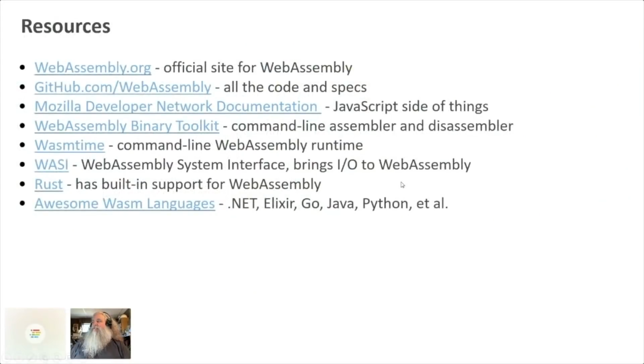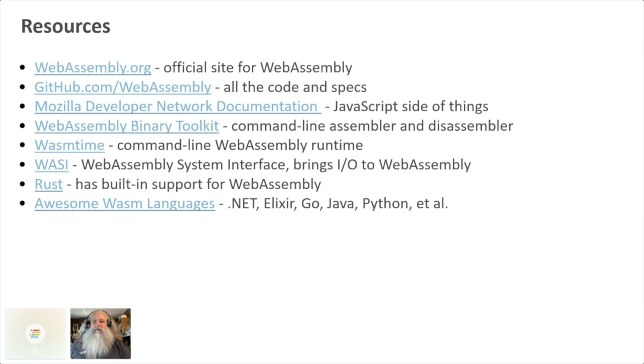Here's a good little list of resources to check out. WebAssembly.org and github.com/WebAssembly, that's the official stuff. Mozilla Developer Network has great documentation on using the WebAssembly JavaScript side stuff in the browser. The WebAssembly Binary Toolkit, WABT, is here. Wasmtime is the command line tool you just saw me use. It's great. There's another thing similar to it called Wasmer, which even has a package manager called WAPM. The WASI specs are at wasi.dev.